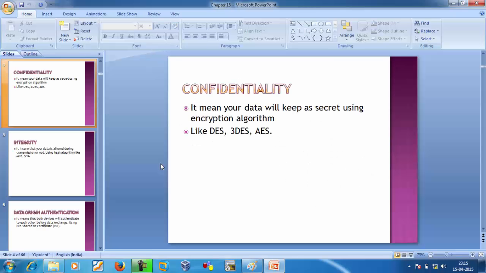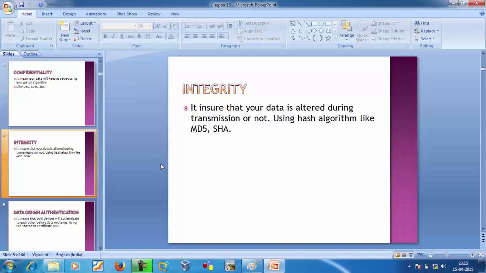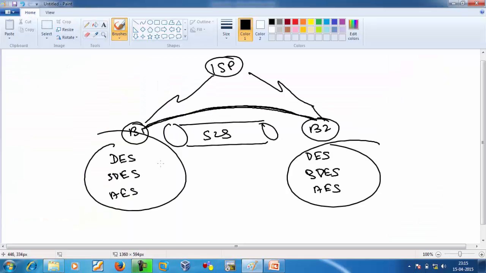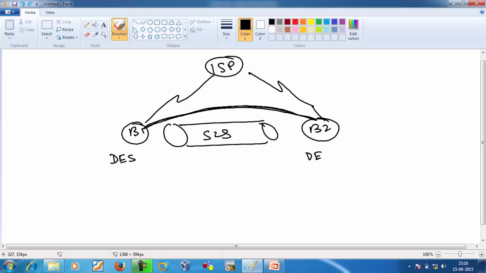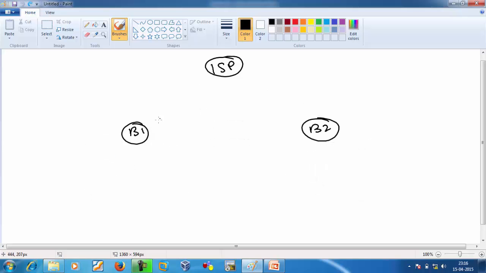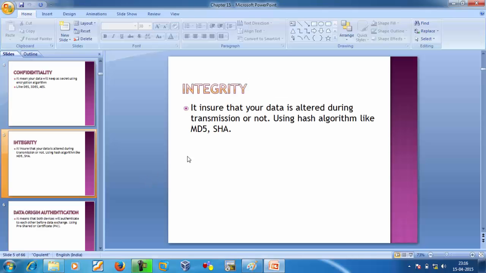Next one is integrity. It ensures whether your data is altered during transmission or not, using a hash algorithm. It is acceptable that no one can see our data, but now we also want that no one should be able to alter our data. Now we know no one can read it, but data should not be altered either. So this is obtained by integrity.